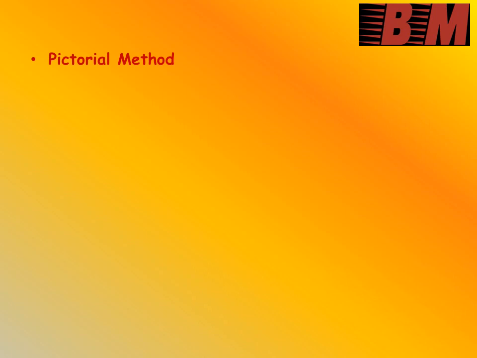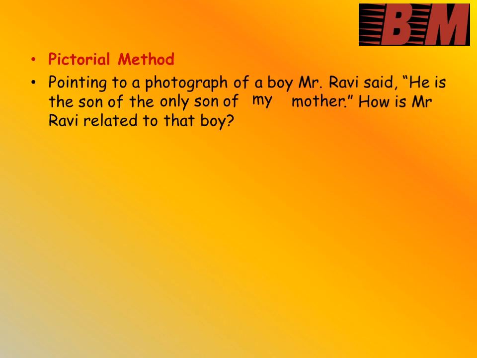Let us see how to use the pictorial method in solving blood relation questions with the help of an example. Pointing to a photograph of a boy, Mr. Ravi said, "He is the son of the only son of my mother." How is Mr. Ravi related to that boy? Here we have to find out how Mr. Ravi is related to that boy. For solving this question, I'm starting from the end of the statement, that is, from my mother. Here I am replacing my with Ravi because Ravi is the speaker of the statement, and it is very easy for arriving at the solution.